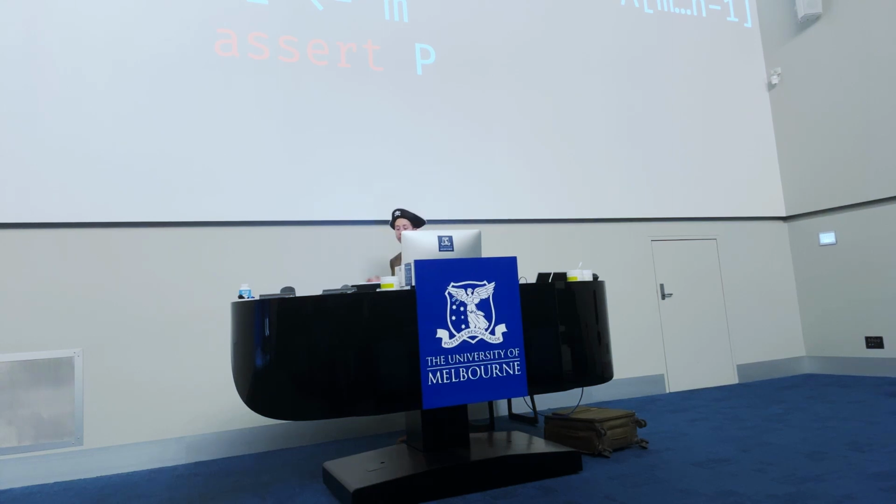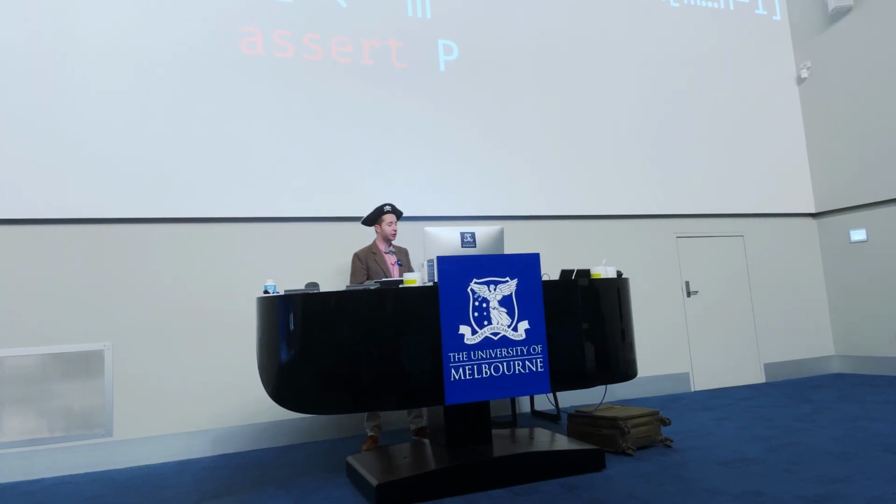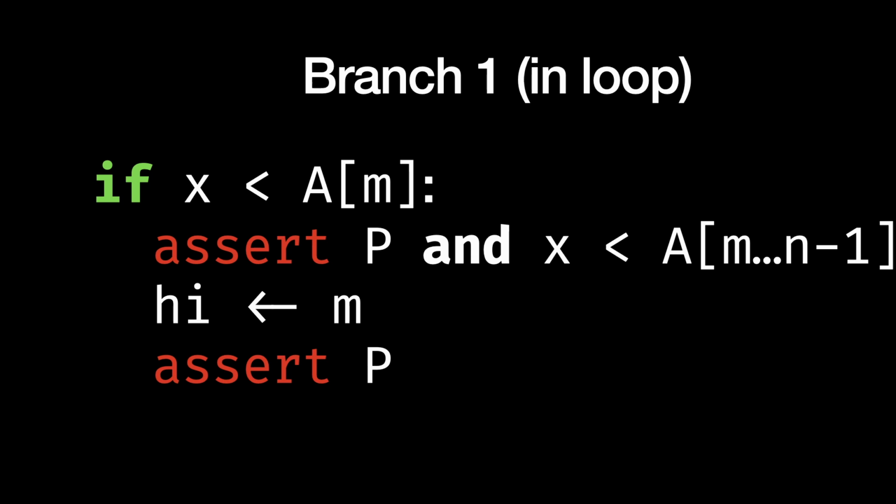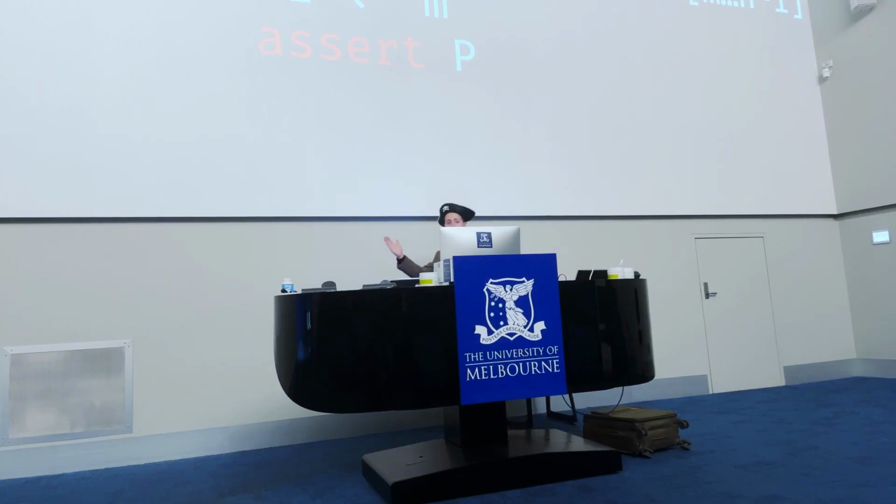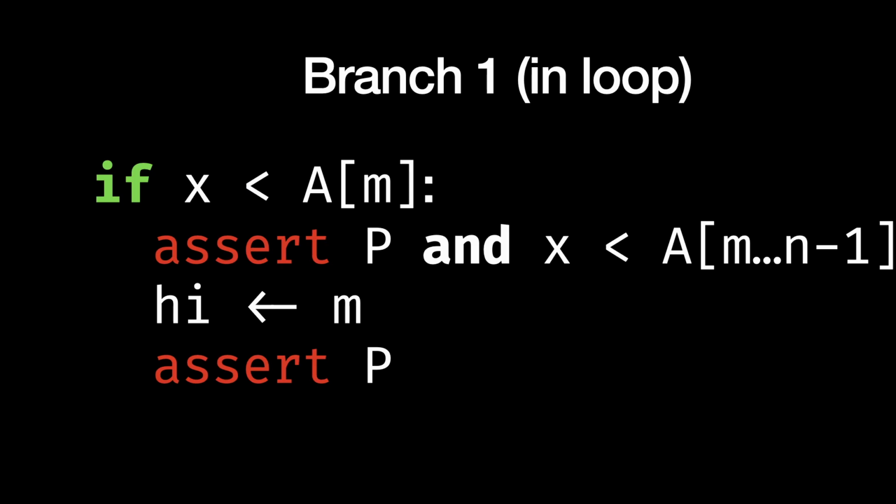Now we have two branches of binary search. So here's branch 1. If X is less than this middle point that we've picked, and we know what we're talking about here because we've done it physically, if we've opened up the book to the middle and X is less than the thing right in the middle, then in that case, set high to be equal to the middle point and throw out everything else of the array.